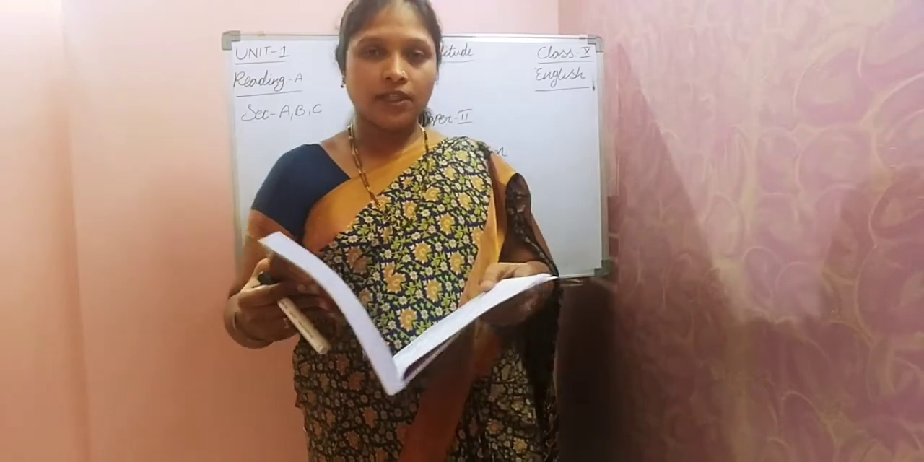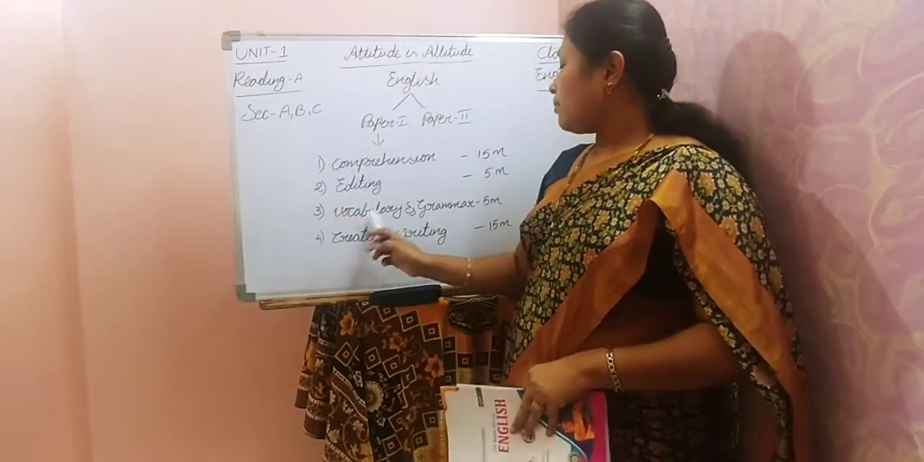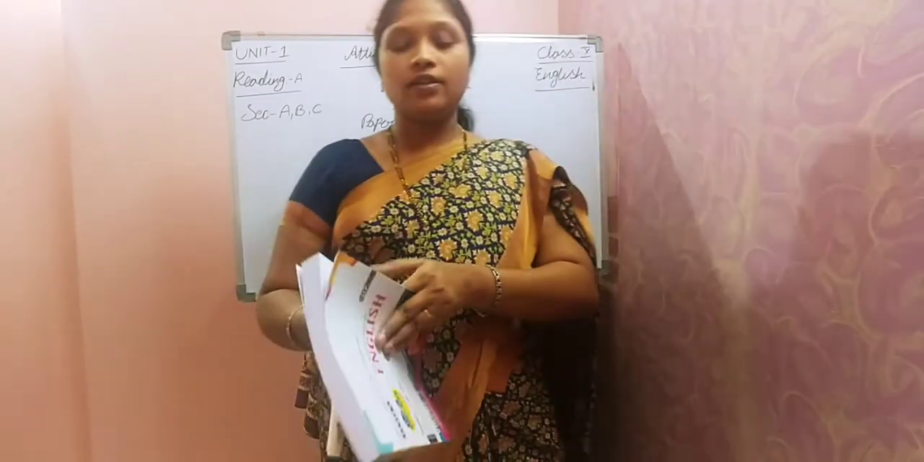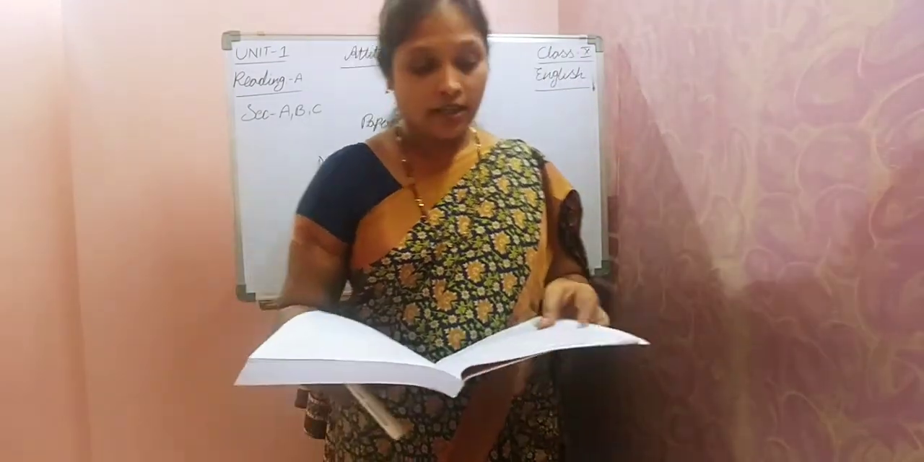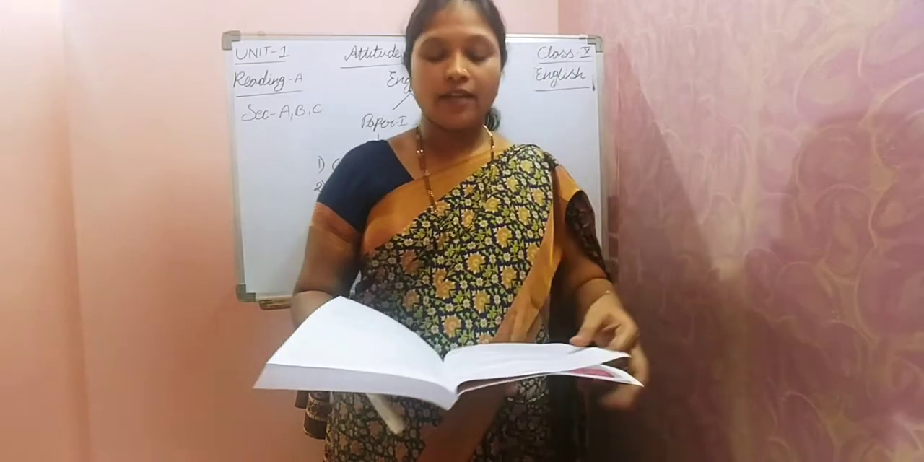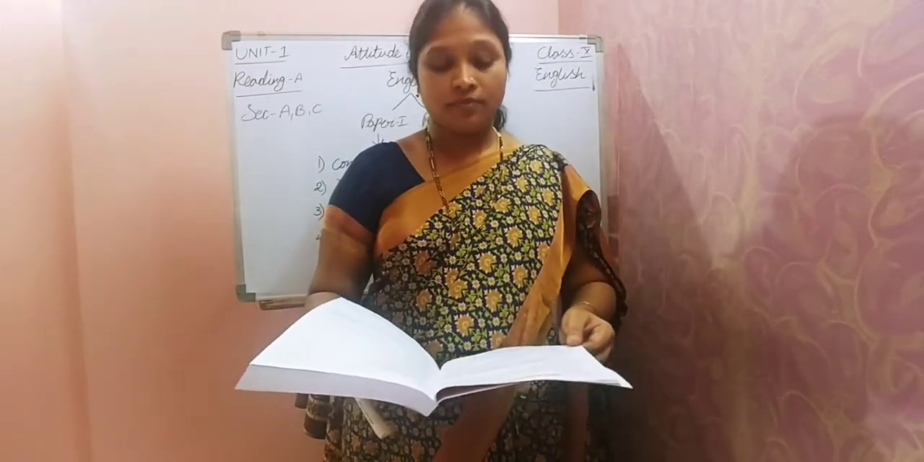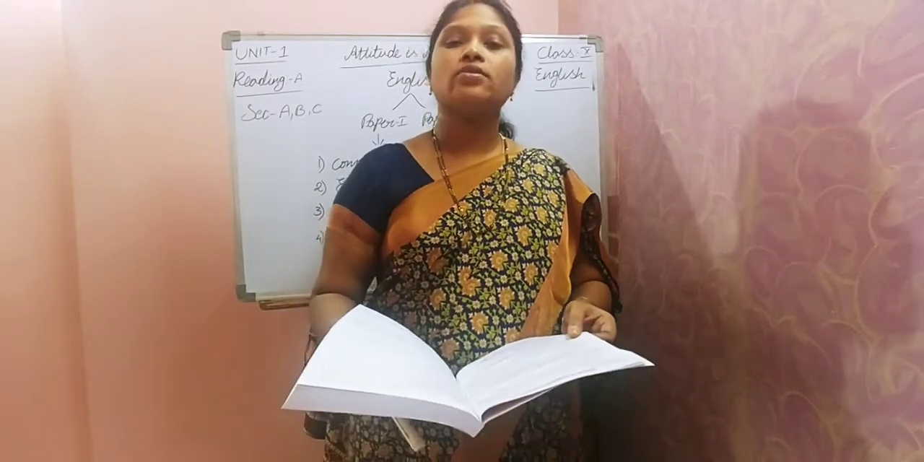Later, the third part is vocabulary and grammar. Here you will get 5 marks. In that also there will be 2 divisions. The first one will be fill in the blanks, which is for 2.5 marks. And the next one will be rewrite as directed.